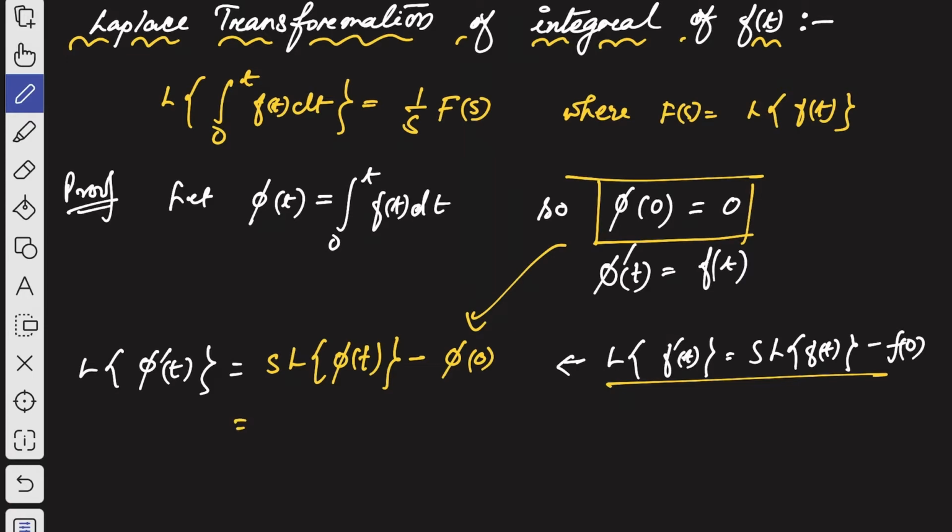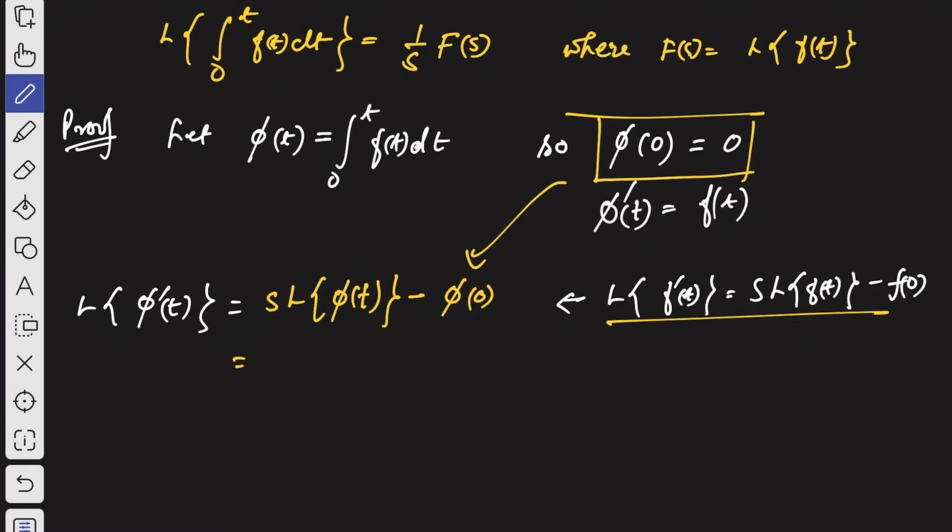So let me scroll down the page a little bit. Okay, s into Laplace transformation of phi of t minus 0. That means you can write only: Laplace transformation of derivative of phi of t is equal to s into Laplace transformation of phi of t, right?